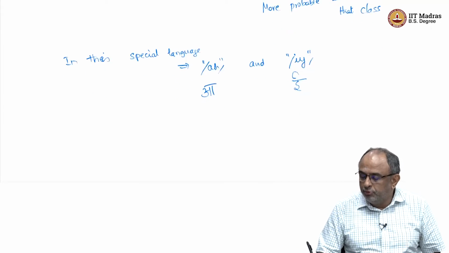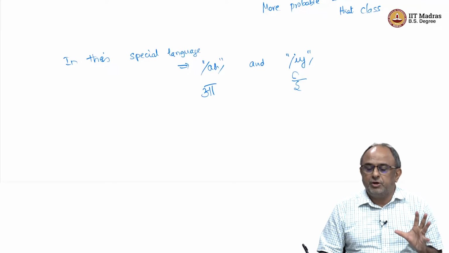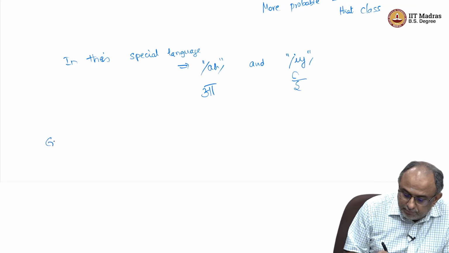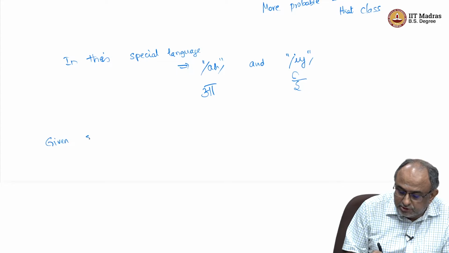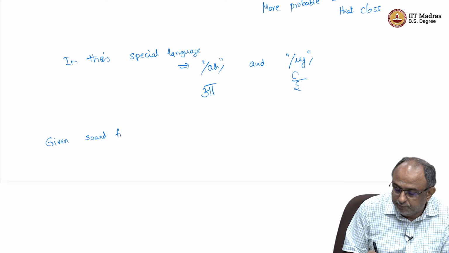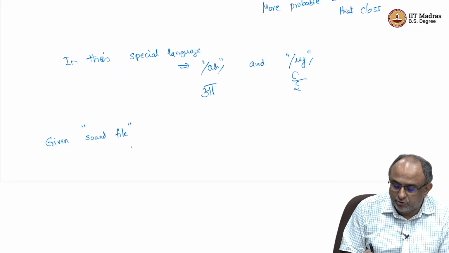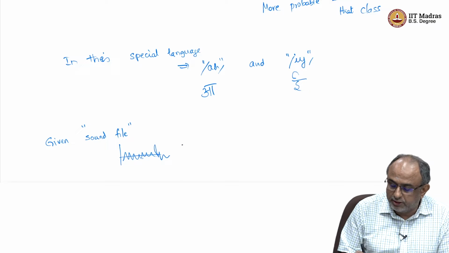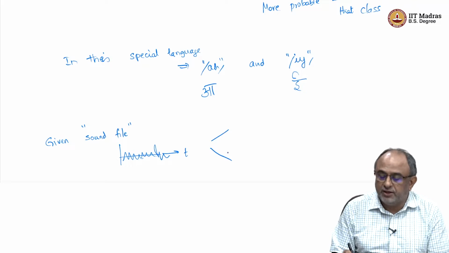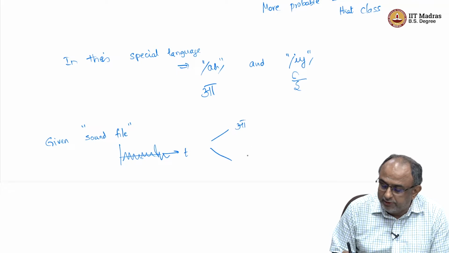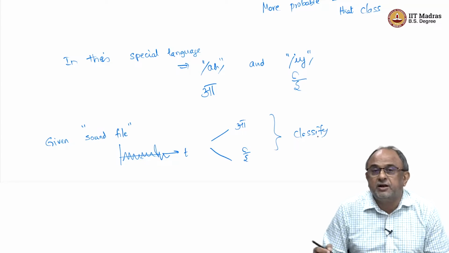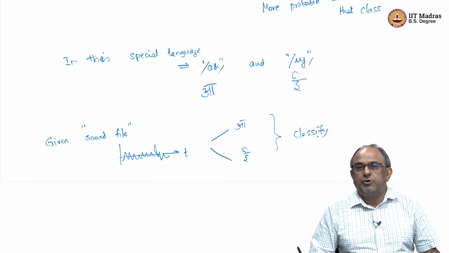Okay, now I am giving you a pattern classification problem. So, given a sound file, right. So, this is a waveform, whatever it is, some waveform. Okay. So, this is in time. I have to decide, classify either A or E, classify. That is my problem. So, it is a binary classification problem, right. So, what do I do?